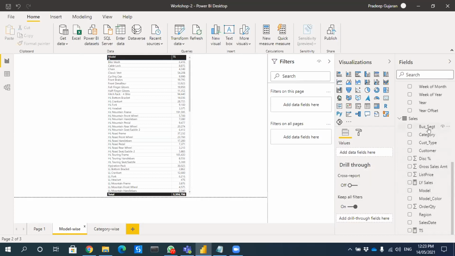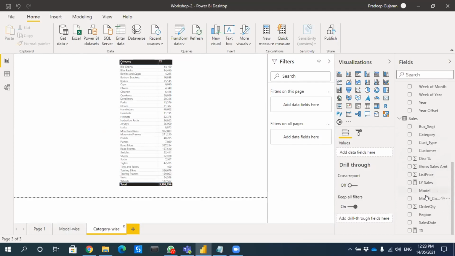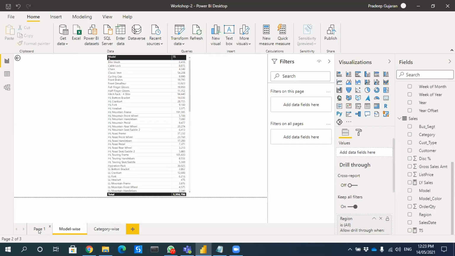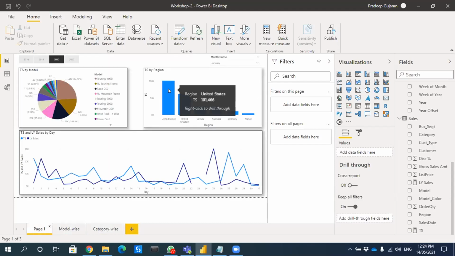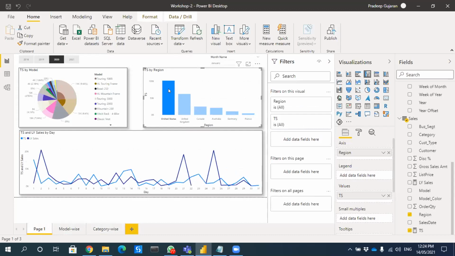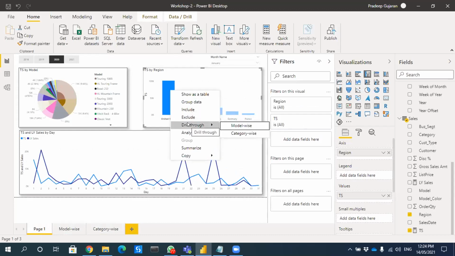In this, you can actually bring the region, because you want to drill through region-wise, right? So from here also I will bring region. In here also I'll drag and drop the region. Done? Okay. Now if I go to United States and right click, it gives me an option to drill